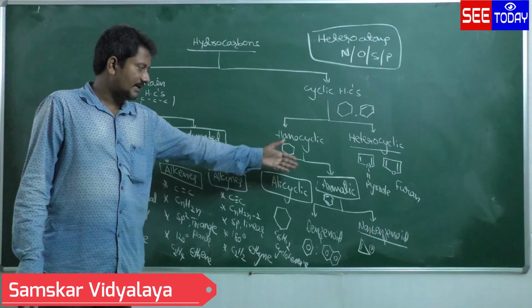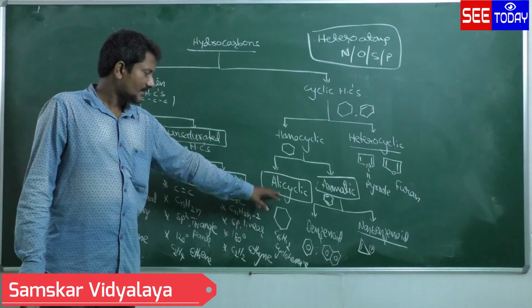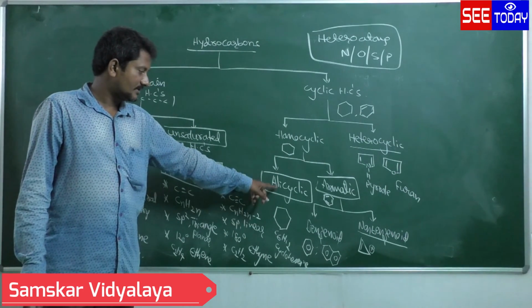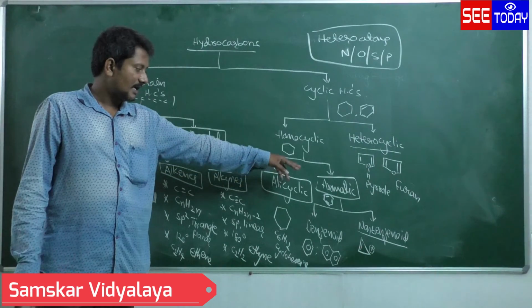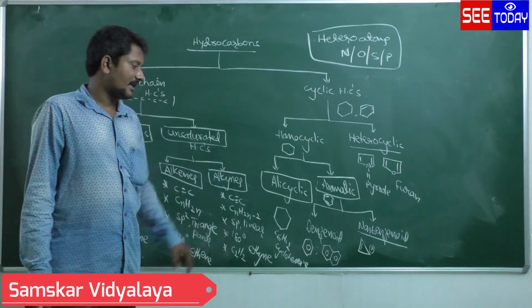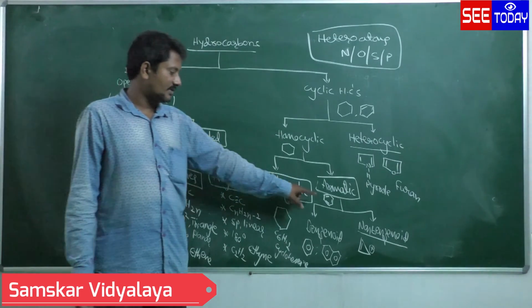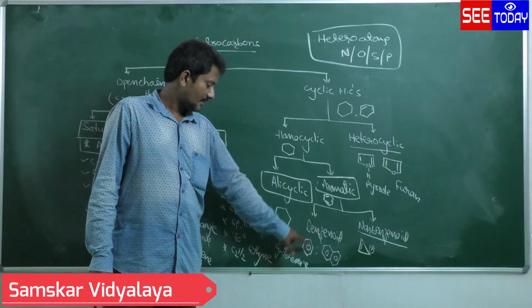Homocyclic 2 types: alicyclic and aromatic. Alicyclic means saturated homocyclic hydrocarbons. Aromatic are the unsaturated, completely 3 double bonds containing compounds. Again 2 types: benzenoid and non-benzenoid. This is called benzene.